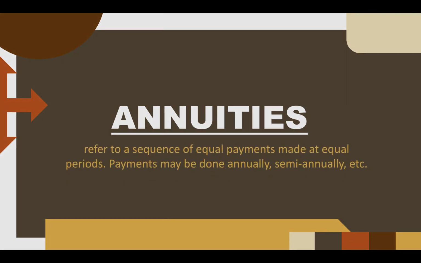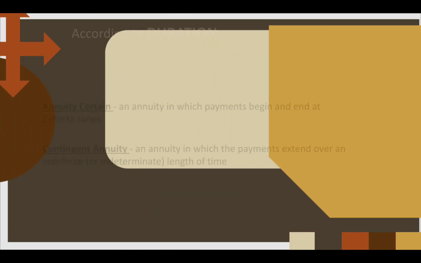When we say annuities, it refers to a sequence of equal payments made at equal periods. Whenever you're making equal payments at specific periods of time, that's called annuities. Payments may be done annually, semi-annually, or so on. We will go deeper into that.